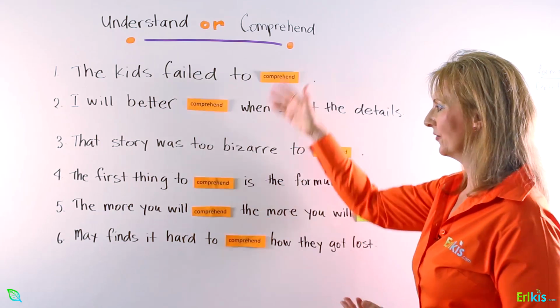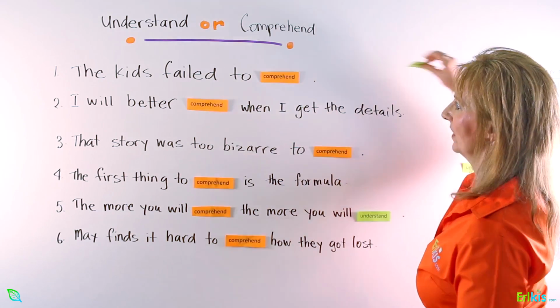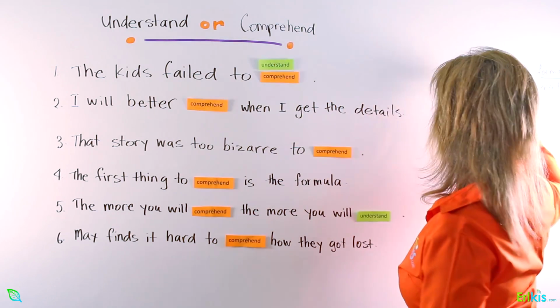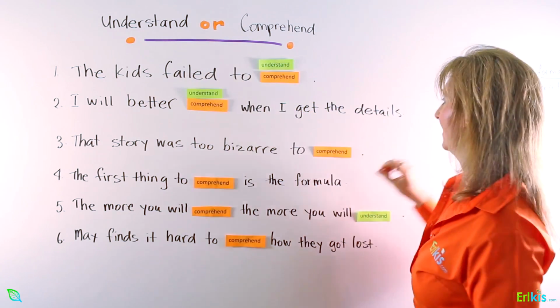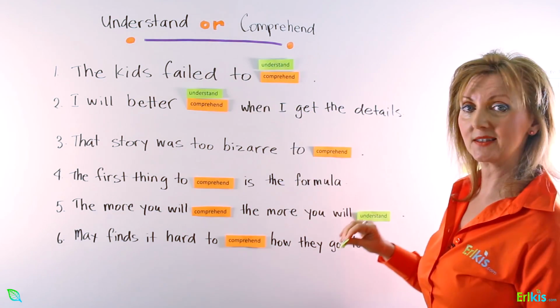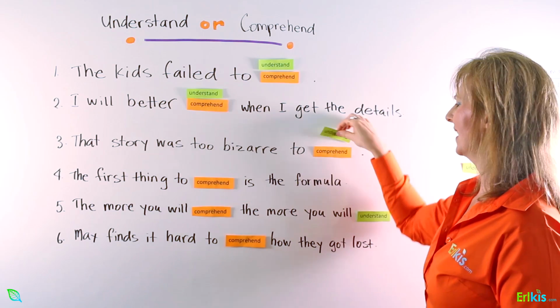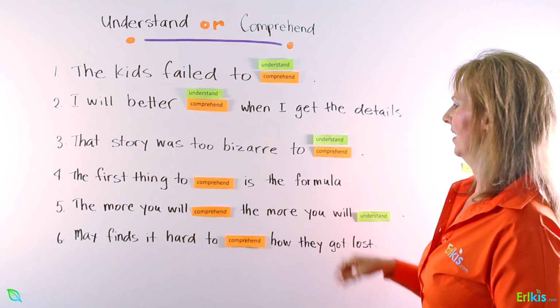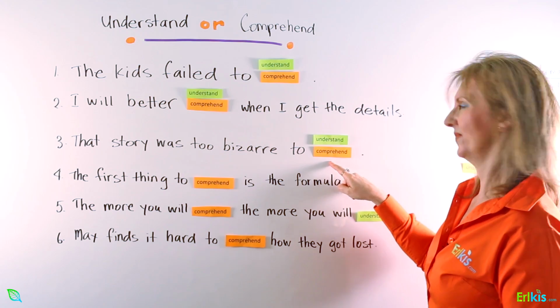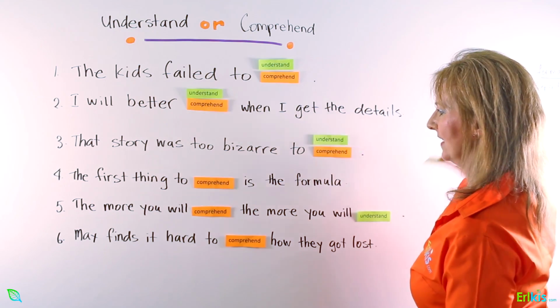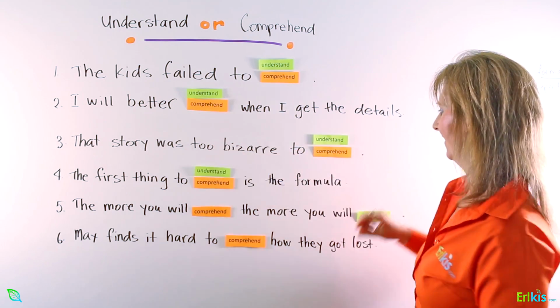Now, having said that, of course, we can say the kids failed to understand. That's okay. I will better understand when I get the details. That story was too bizarre to understand. A native would say comprehend for sure. The first thing to understand is the formula.